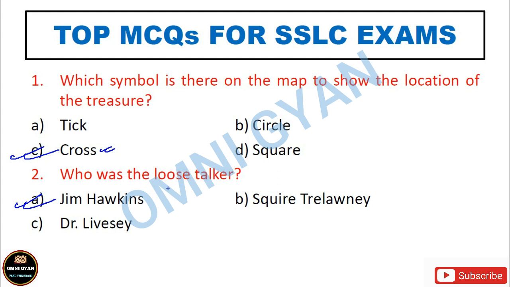Loose talker means somebody who talks too much. Somebody who has the habit of talking too much, and while talking too much that person gives away all important informations. ठीक है, वो इतना बोलता है कि उसके मुंह से बहुत सीक्रेट इन्फॉर्मेशंस भी निकल जाती हैं, तो वो जिम हॉकिंस है. ओके, so here Jim Hawkins, the narrator, is the correct answer.